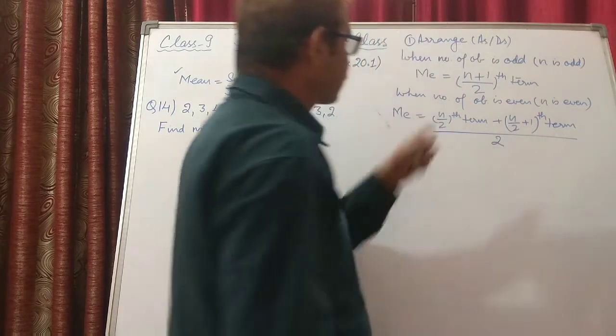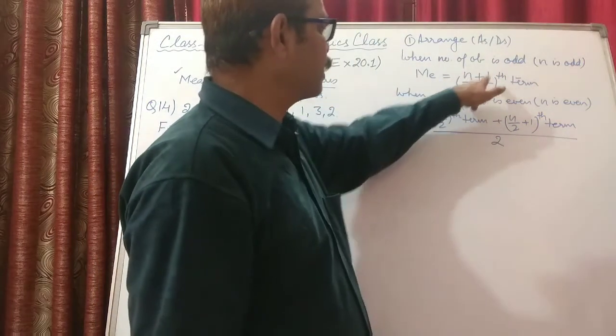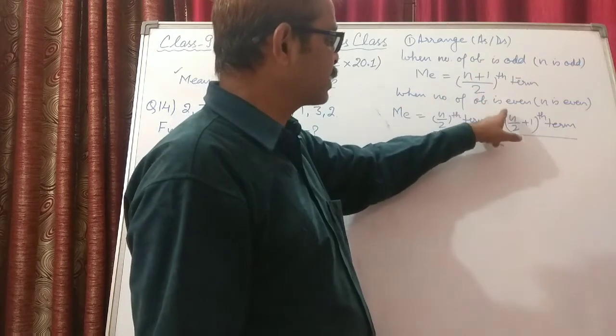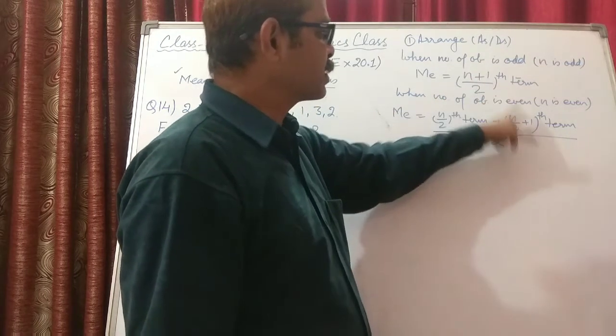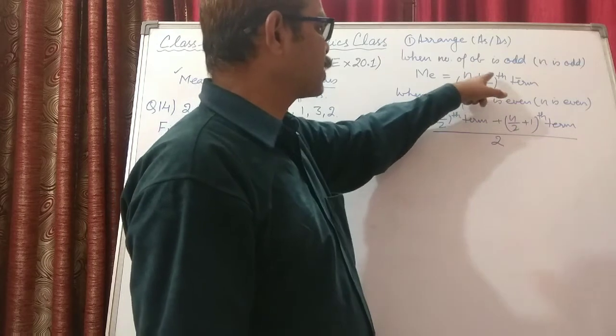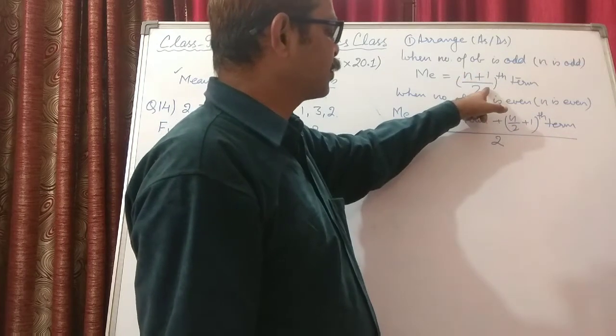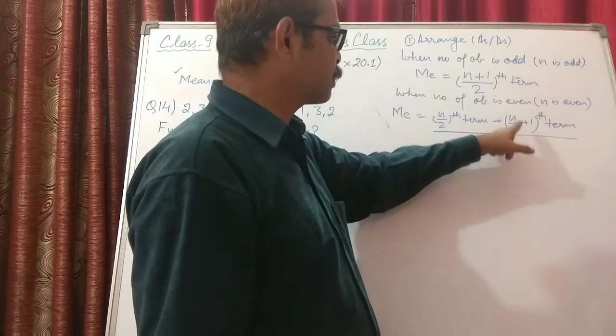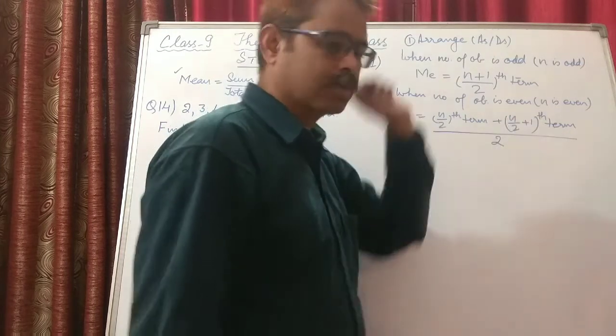Now there is a difference. Here it is (n plus 1) upon 2, but here it is n upon 2 plus 1. This is a big difference. Suppose n is 5, so 5 plus 1, 6 upon 2 will be 3. But here if it is 6, 6 upon 2 is 3, plus 1, 4, like that.